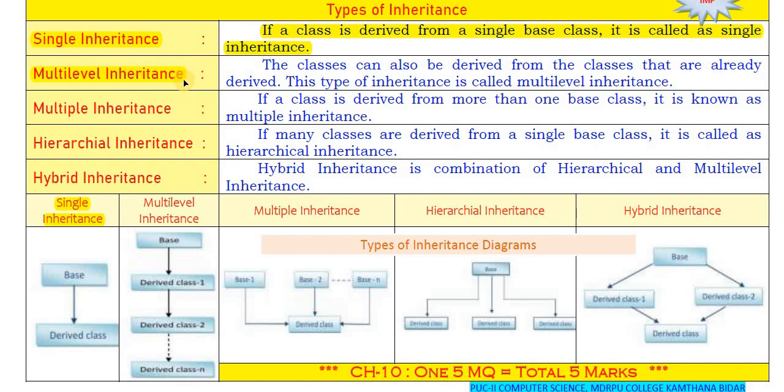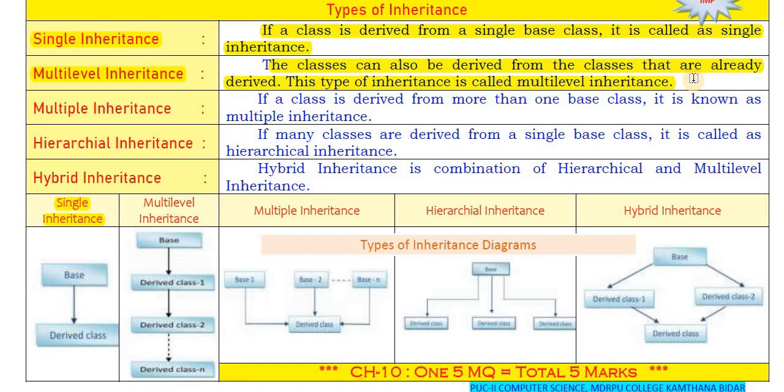multi-level inheritance. Multi-level means the classes can also be derived from classes that are already derived. This type of inheritance is called multi-level inheritance. In simple words, we can create a new class from an already derived class.